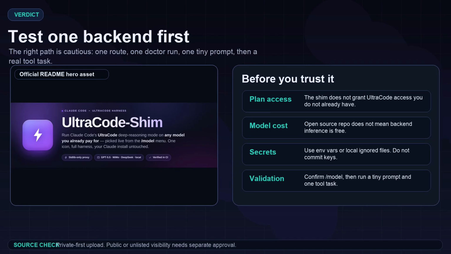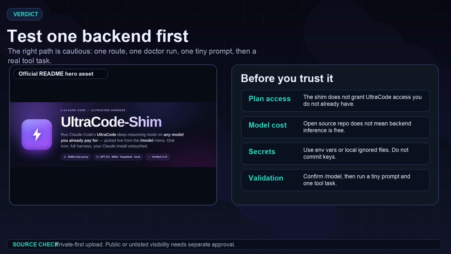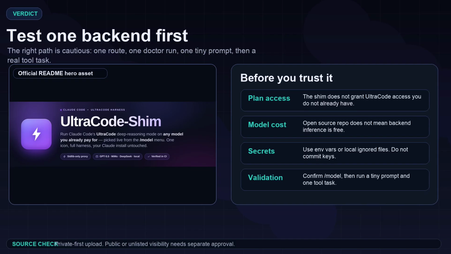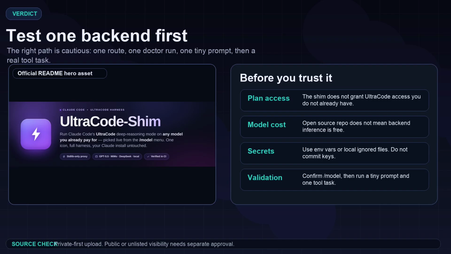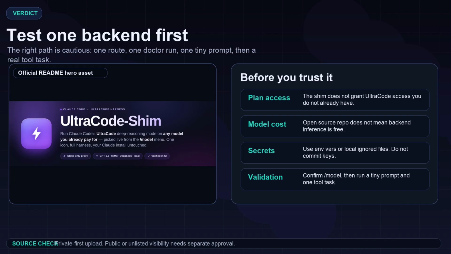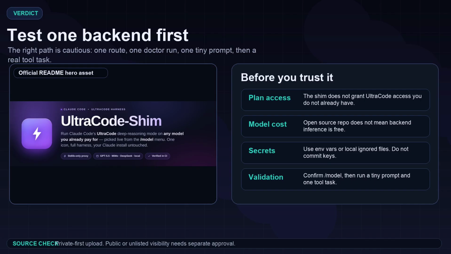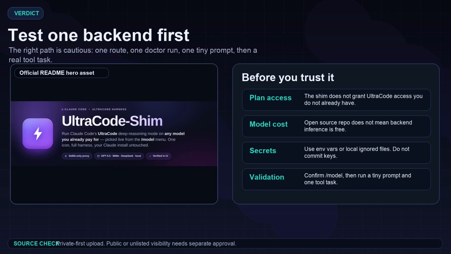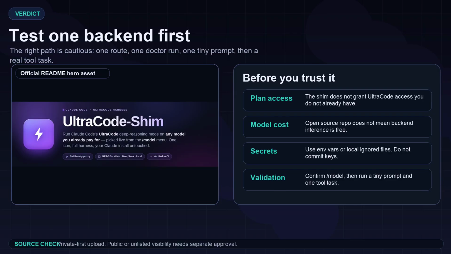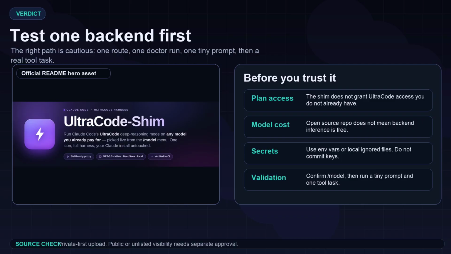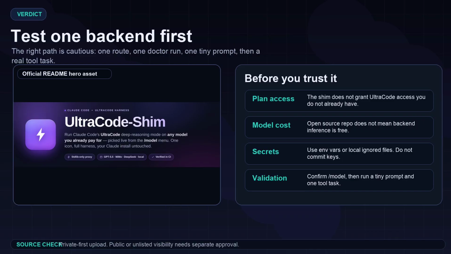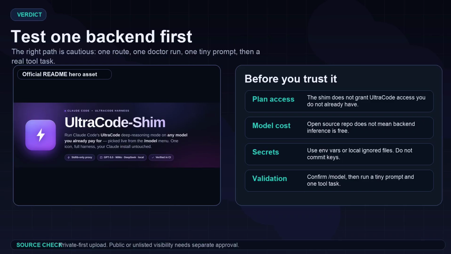Do not commit keys. Start with one backend, run the doctor, launch the wrapper, type /model, pick the alias, and send a tiny prompt before trusting it with real work. If the model appears and a simple tool task works, then you can test the Game of Life demo prompt from the repo. That is the right path: one model, one validation, then real workflow testing.